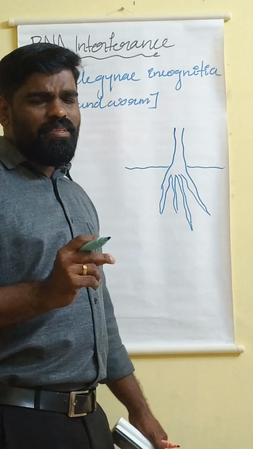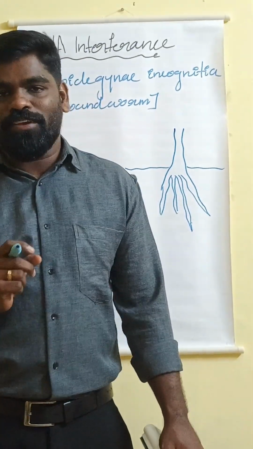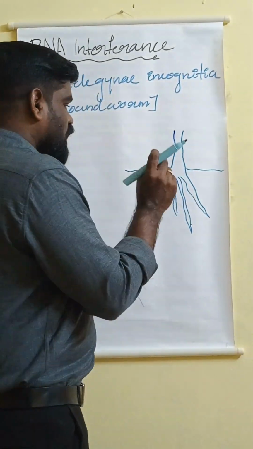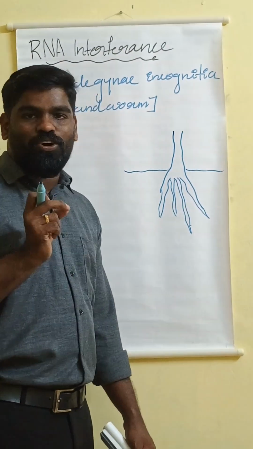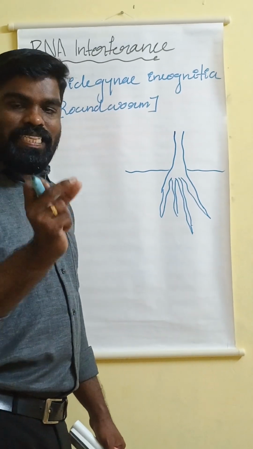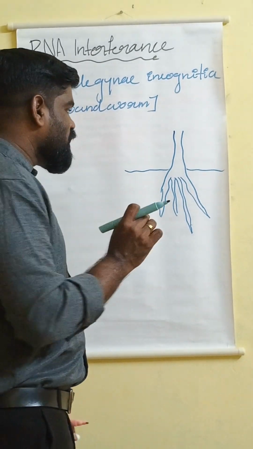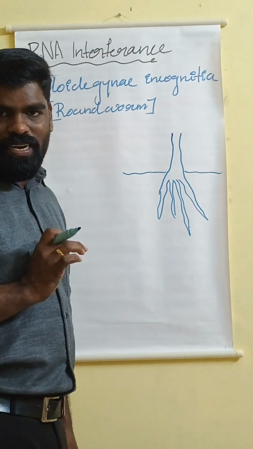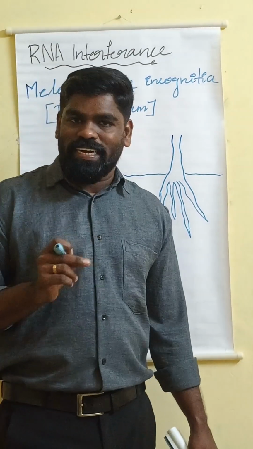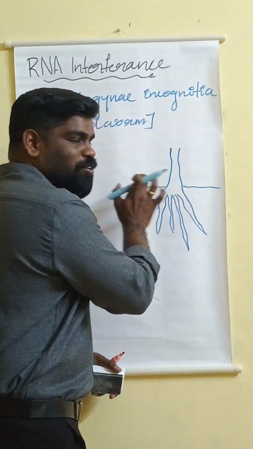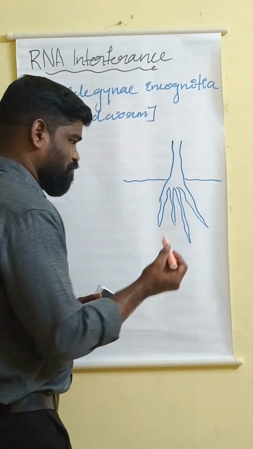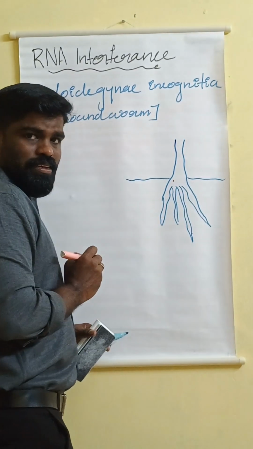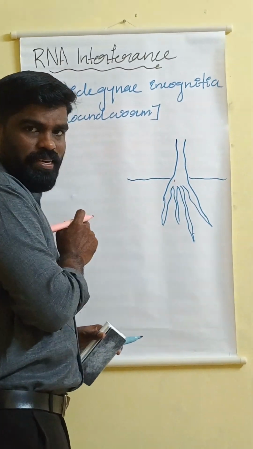Now, for the RNA interference mechanism, see, a nematode specific gene. In the nematode, we can separate the gene. That nematode specific gene we have to introduce into the tobacco plant. By using a vector, we can introduce the nematode specific gene into the tobacco plant. Just imagine now the gene is there in the tobacco plant.